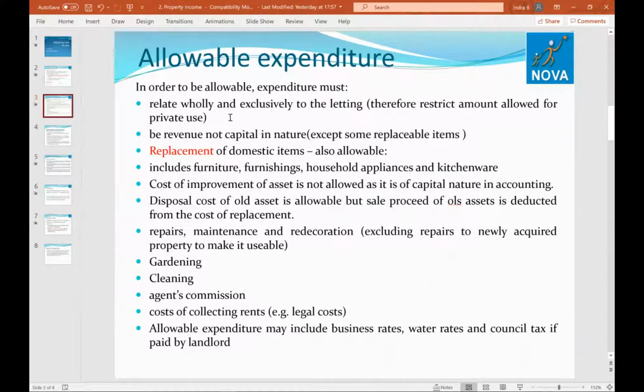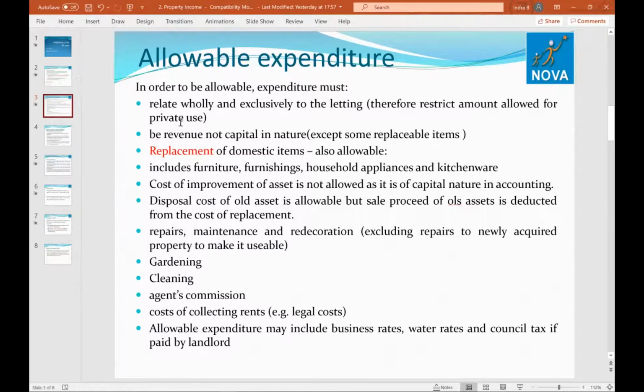Suppose a property was used for 3 months for private purposes, and then it was let for 9 months. Like the council tax you might be paying, which is an allowable expense. But if the property was not rented that time, it was private use, then that council tax will not be an allowable expenditure for those 3 months. The rest of the expenditure, when it is let, will be allowed. And for the time it was vacant, there is no rent, so no allowable expenditure, right?